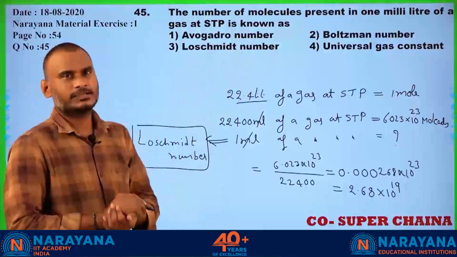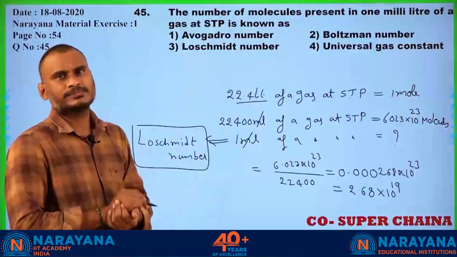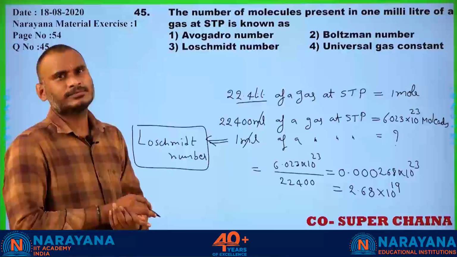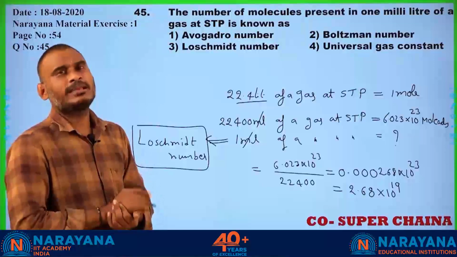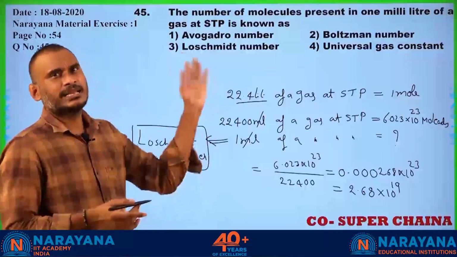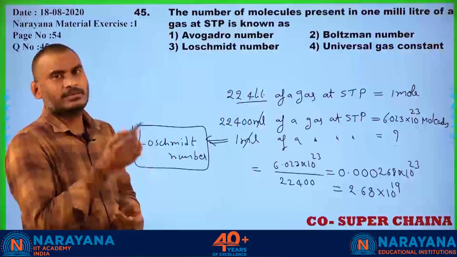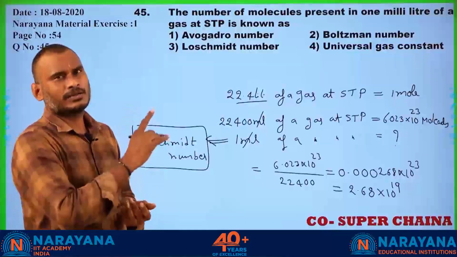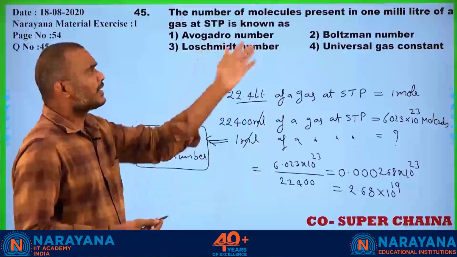I thought everybody understood. Sir, what about the remaining? Already you know the Avogadro number. What is meant by the Avogadro number? 12 grams of carbon 12, how many particles does it consist of? The same number of particles contained in any substance, what do you call that? That is the Avogadro number: 6.023 into 10 to the power of 23 particles.